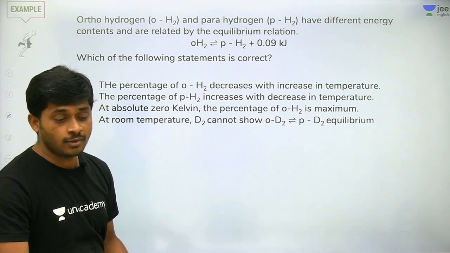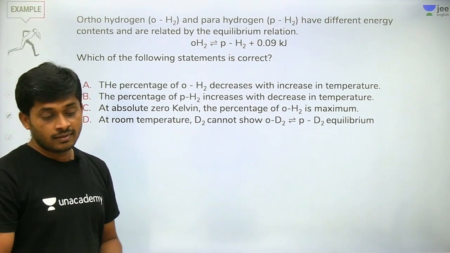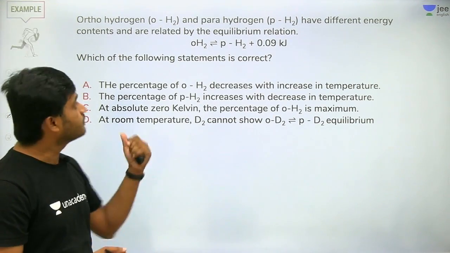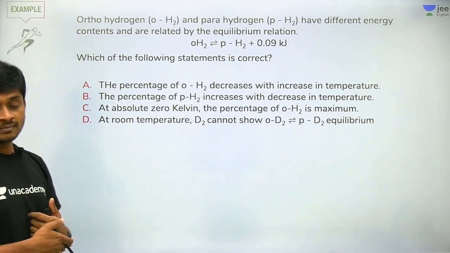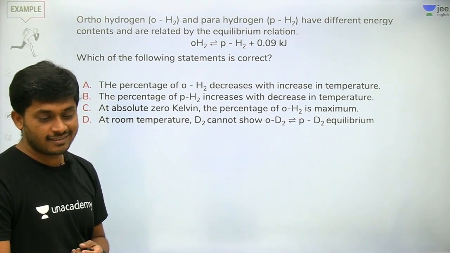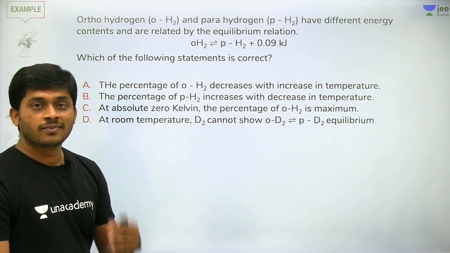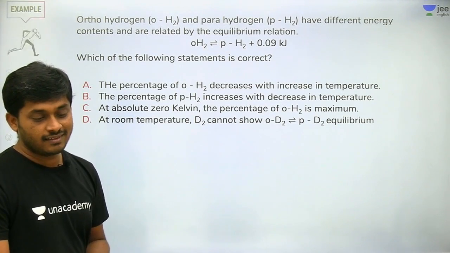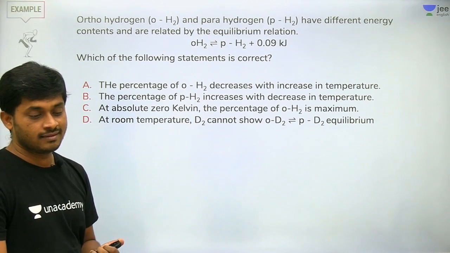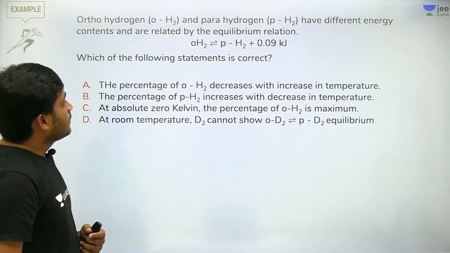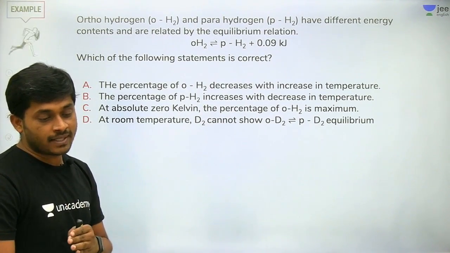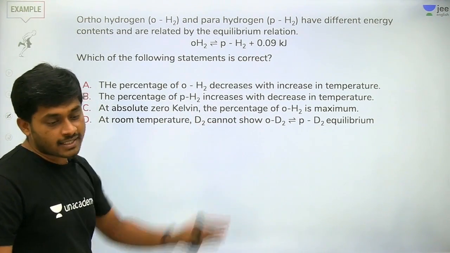Faster, faster. Speed up. I gave you a hint also. It is the equilibrium concept, exothermic reaction.